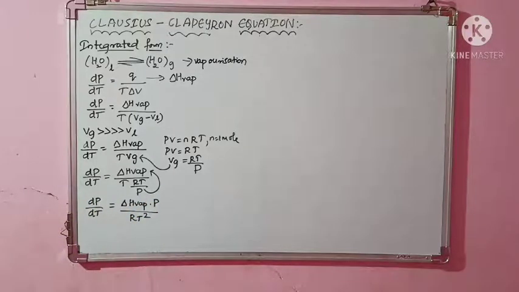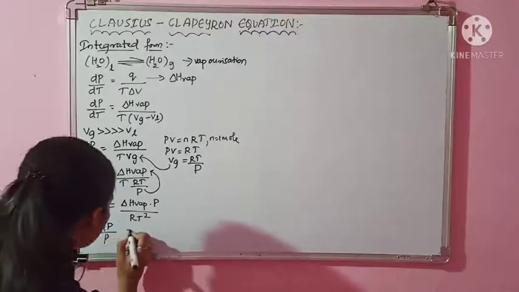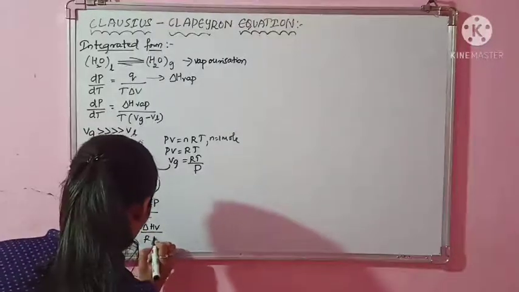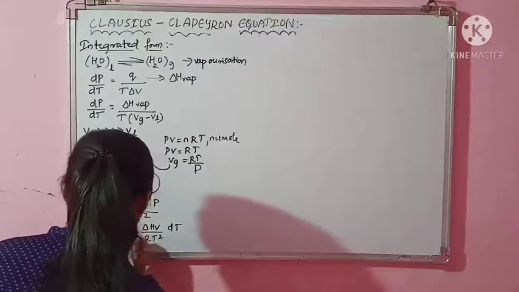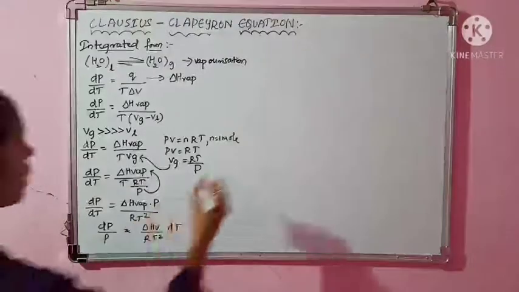What I have to do? I have to rearrange them. So on rearranging, what do I get? I can have dP by P is equal to delta HV divided by R T squared into dT. I can have it like this. Okay, this is what I can have. Next we'll continue here.